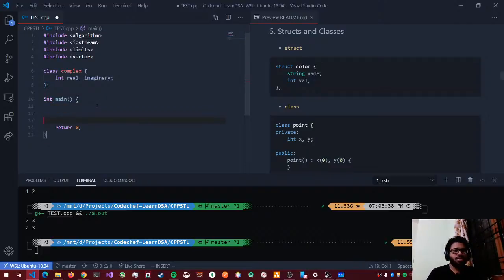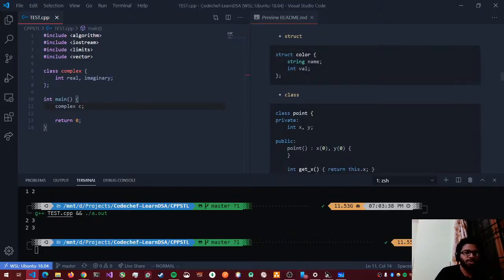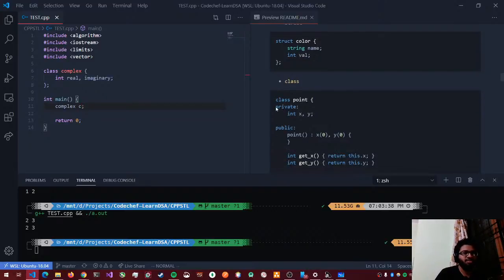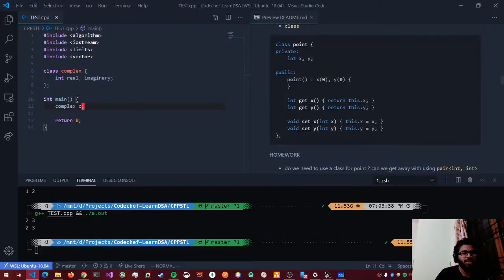So let's say I wanted to create a variable of complex. I'll do complex C. So now I have declared an object of my class, called C. So these are things related to object-oriented programming, classes and objects. You can look at that later. Something I wanted you to know is the difference between structures and classes. All the members in structures are public by default, and in a class you can have public and private. You can look up what they mean.